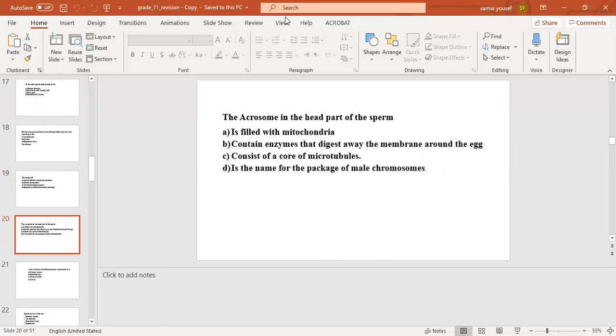Number A is filled with mitochondria. Number B contain enzymes that digest away the membrane around the egg. Number C consists of a core of microtubules. Number D is the name of the package of male chromosome. The correct answer will be number B, contain enzymes that digest away the membrane around the egg.